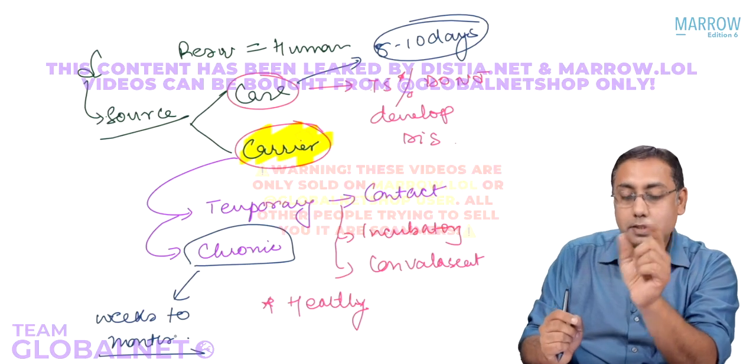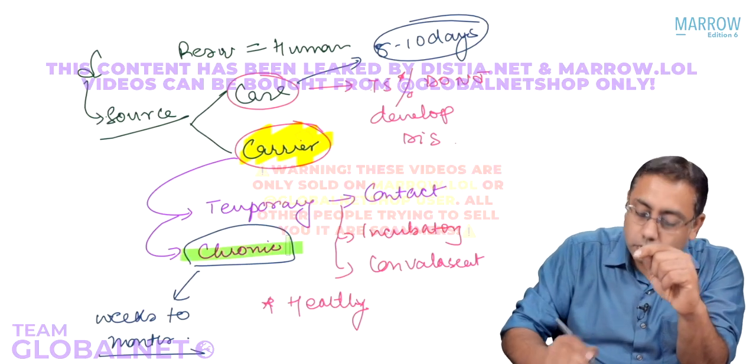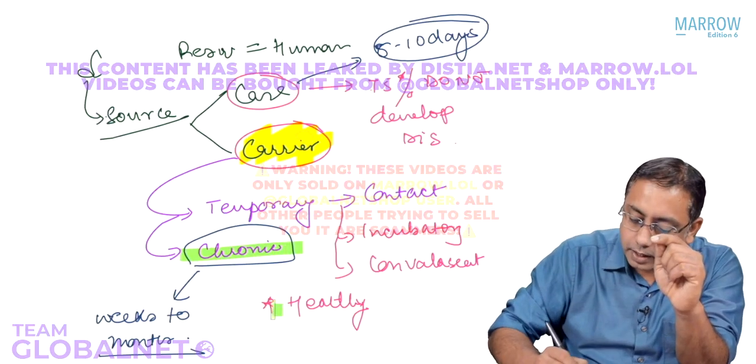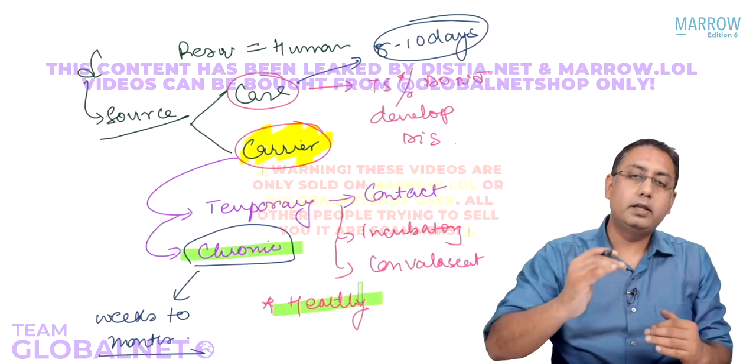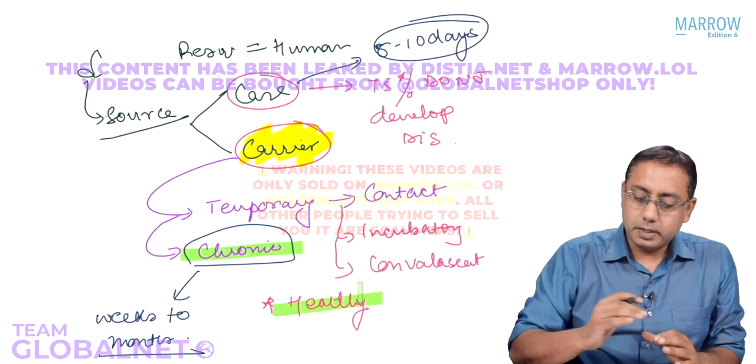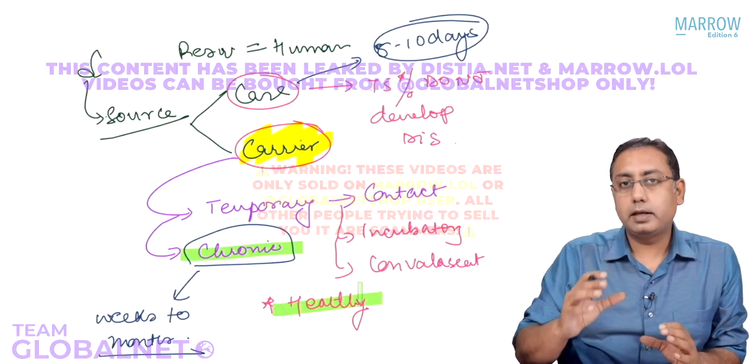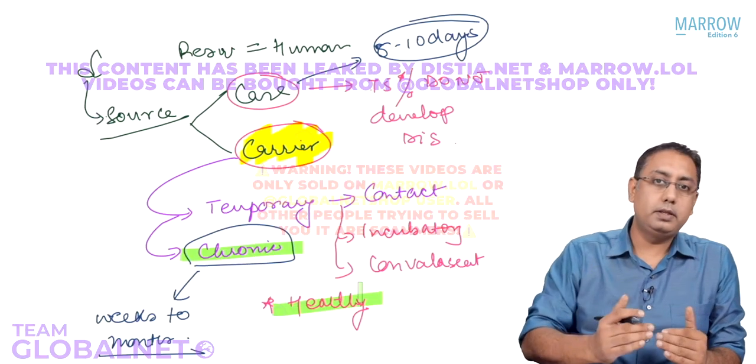Why that tail happens is because you have so many chronic carrier stages. You have healthy carrier people who will keep on spreading the disease and maintain the infection in the community. So please remember, these are very important types of carrier stages which happen in the community.